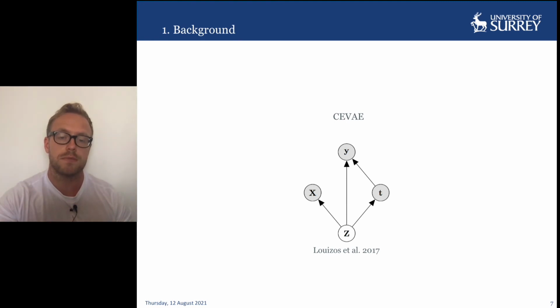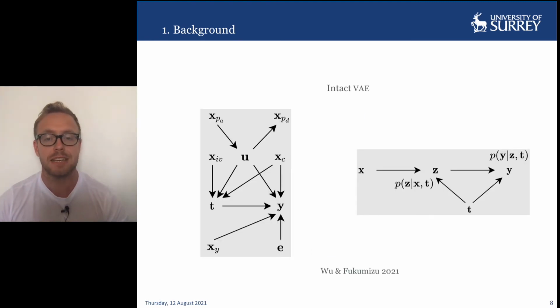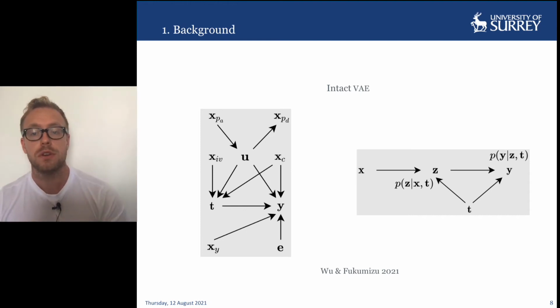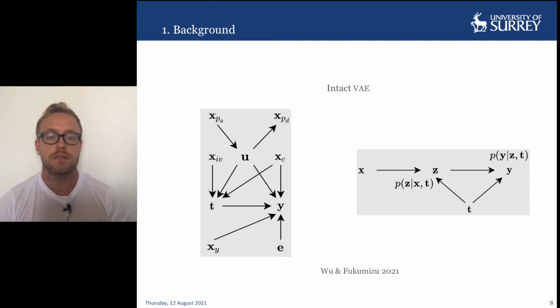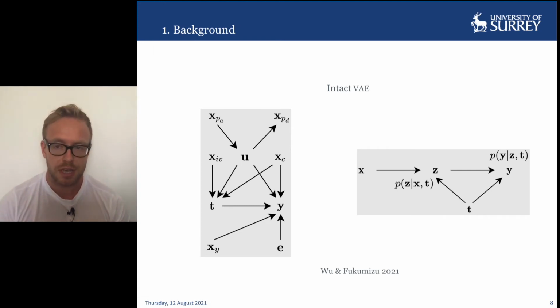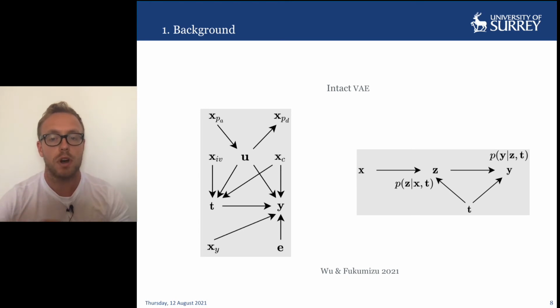purposes of causal inference. Another related work is Intact VAE by Wu and Fukumizu, which also uses approximate variational inference and attempts to provide guarantees that the inferred latent variable adjustment set is actually sufficient to achieve its purpose. Their underlying model for the data generating process, shown on the left, illustrates the assumed relationships which exist. It can be seen that within the set of variables X, there may also exist subsets XIV, the instrumental variables, XY, the risk variables, and XC, the observed confounders. There are also the parents and the descendants of the unobserved confounders U.